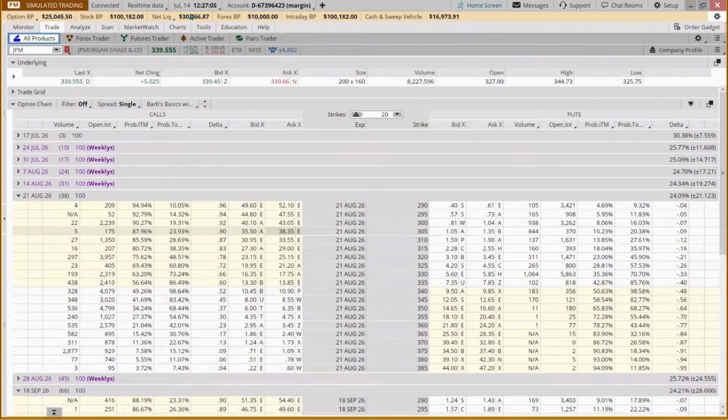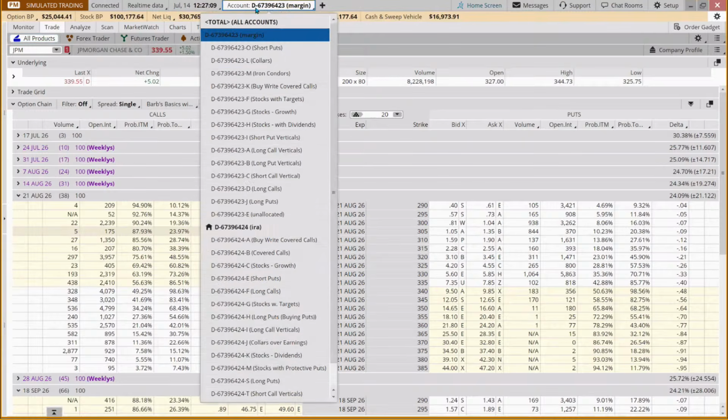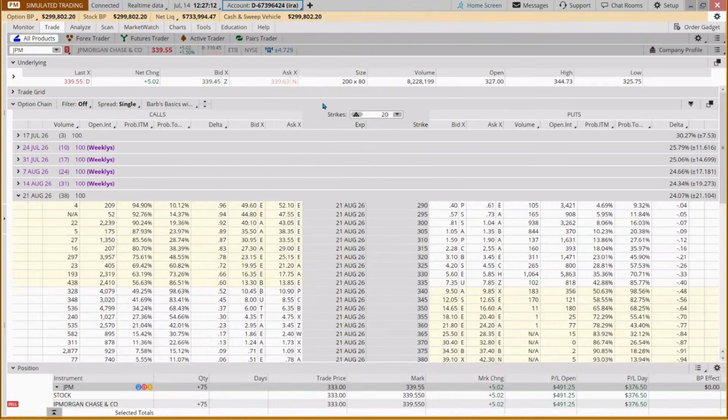And how much do we have in this account? Oh, that's our small account. We're going to go to our larger account. So we have almost 734,000 in this account. So we're going to say a position size of 33,000. So 33 divided by 734,000, that's less than 5%. So we're okay with that as a position size.